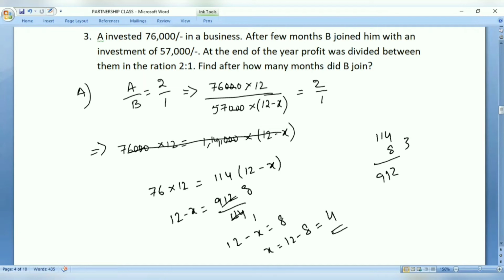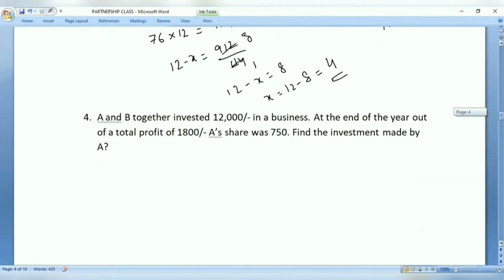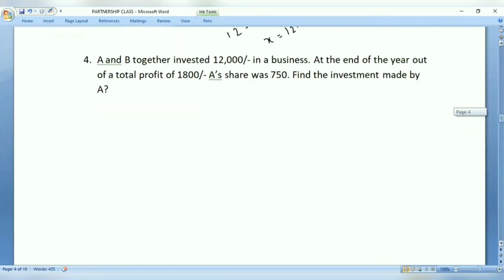Now let us just note this and we'll continue with the next question. Initially we have taken how much is the investment made, and we do not know after how many months he joined. So 12 minus X is what we have considered. Then we've cross multiplied and we have got the amount. Now let us move on to the next question.